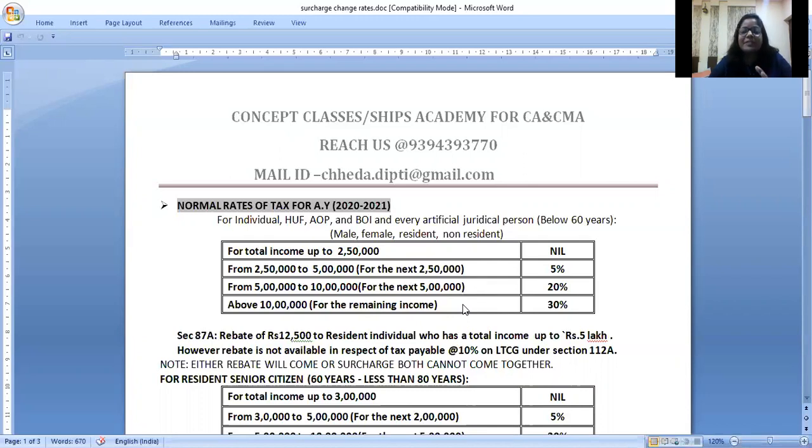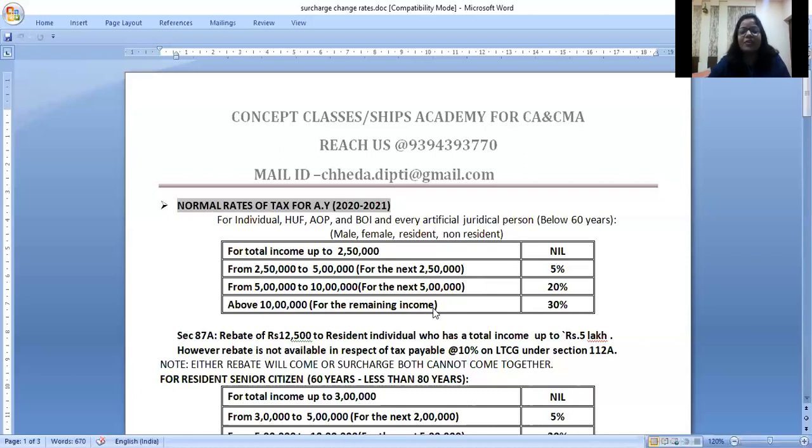So if my income is 13 lakhs, we are not calculating 13 lakhs into 30%. It is in slabs. My 13 lakhs income will be parted in slabs. So out of 13 lakh, first 2,50,000 nil, next 2,50,000 5%, next 5 lakhs 20%, and above the 10 lakhs it is 30%. A very important point to remember here is there is no 10% tax rate as of now.